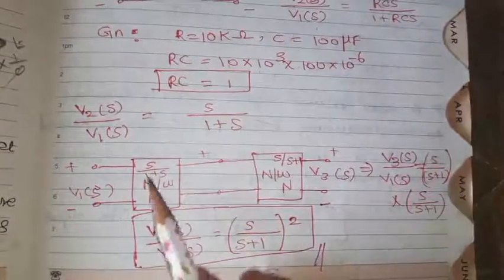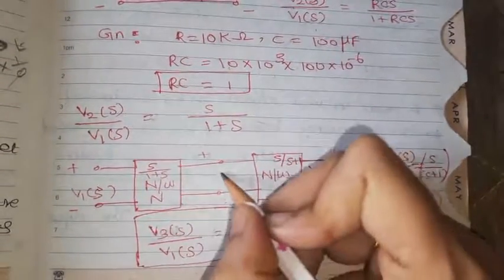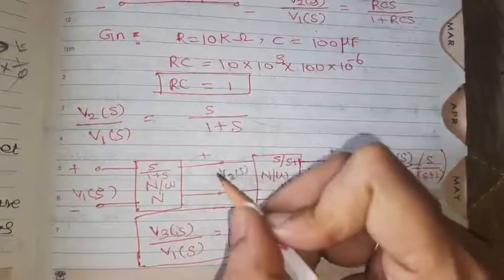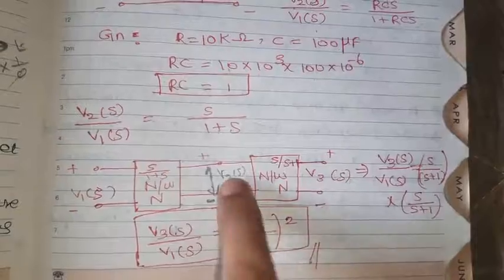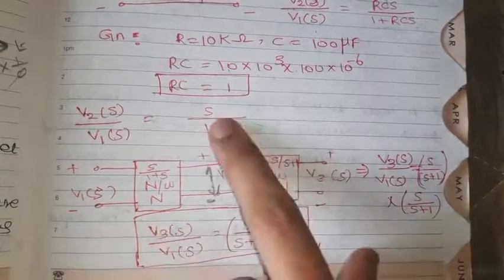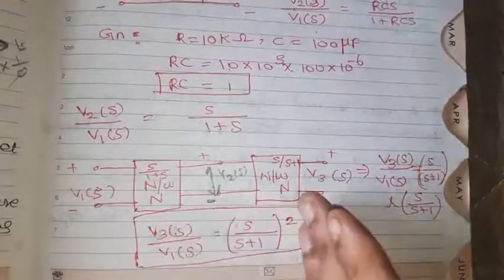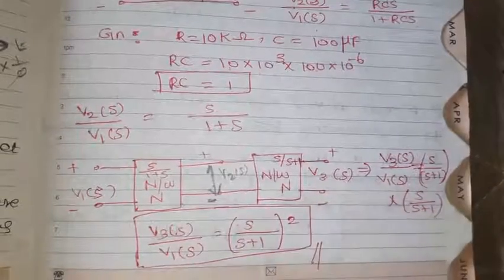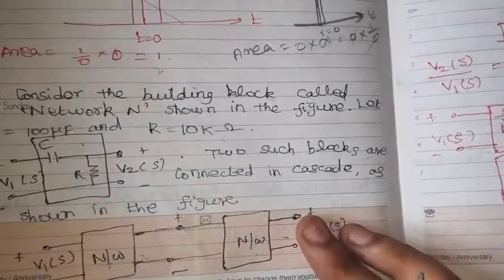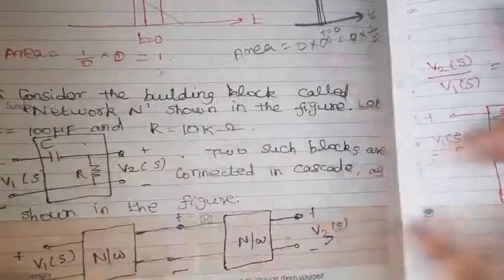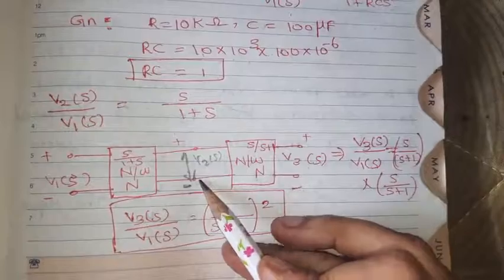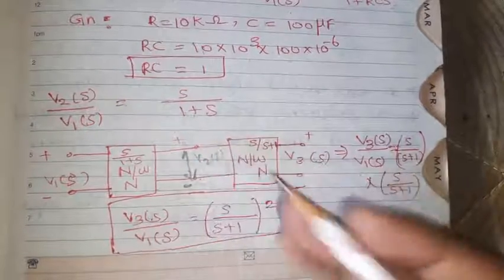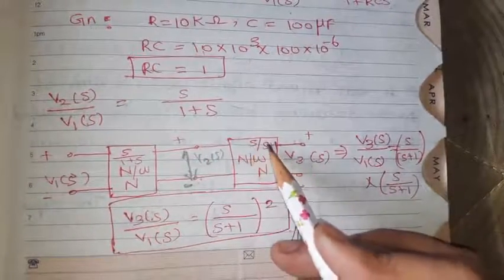Actually, two networks are connected in cascade. This is V2 of S, right? V2 of S by V1 of S, we found, is S divided by S plus 1. The same network is connected here also. What is given is that two such blocks are connected in cascade, and the network is the same. So from this, V3 of S divided by V2 of S gives the same value, S by S plus 1.